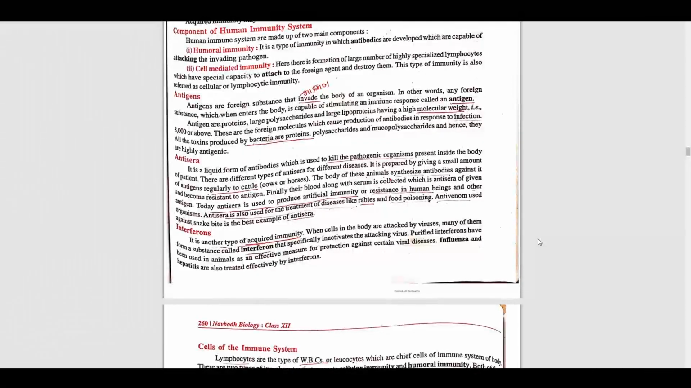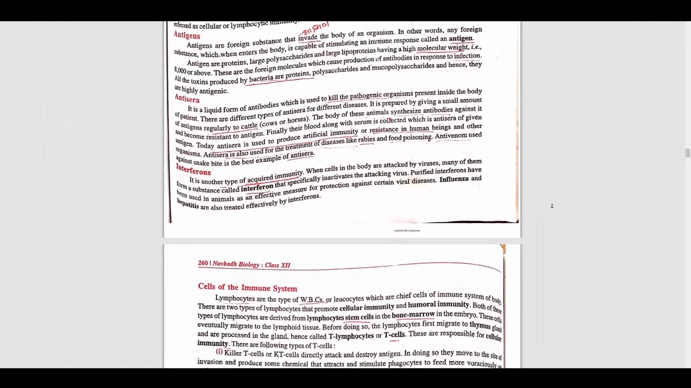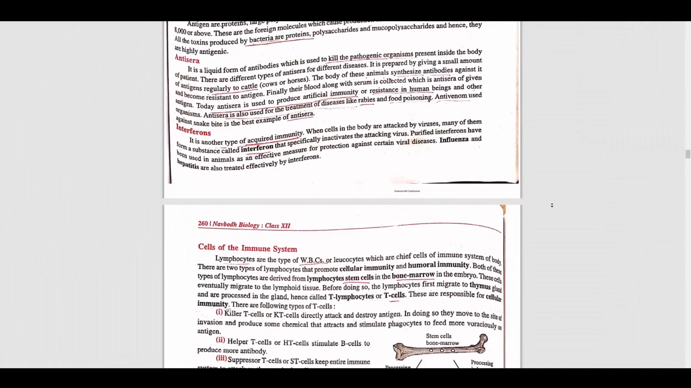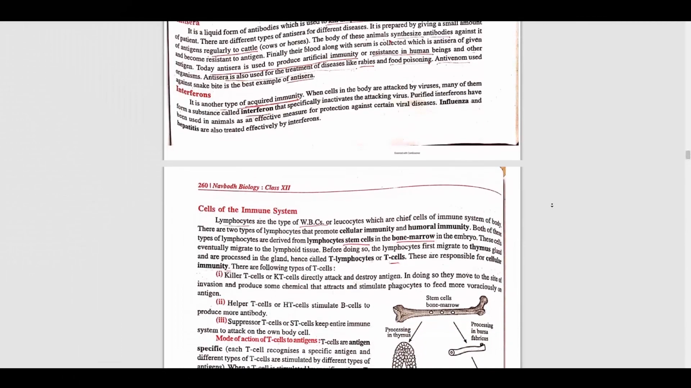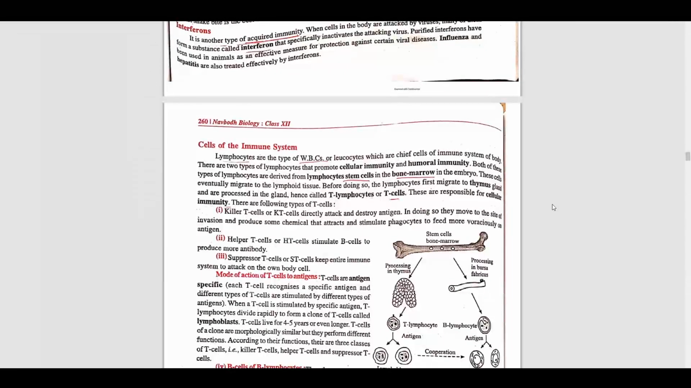Okay, now next is interferons. What is interferons? It is another type of acquired immunity. When cells in the body are attacked by a virus, many of them form a substance called interferon that is especially effective in attacking the virus. Okay, so this is known as interferons.